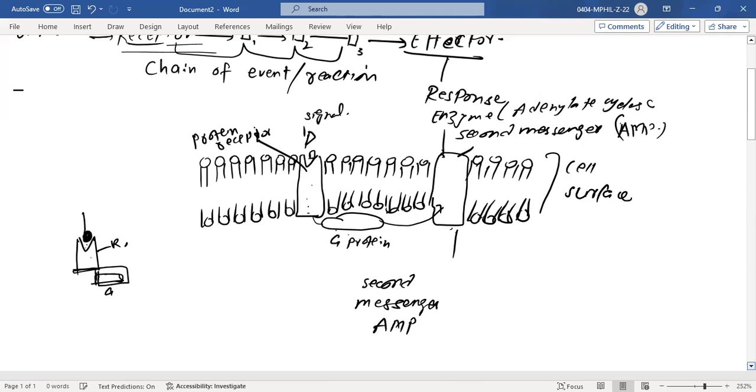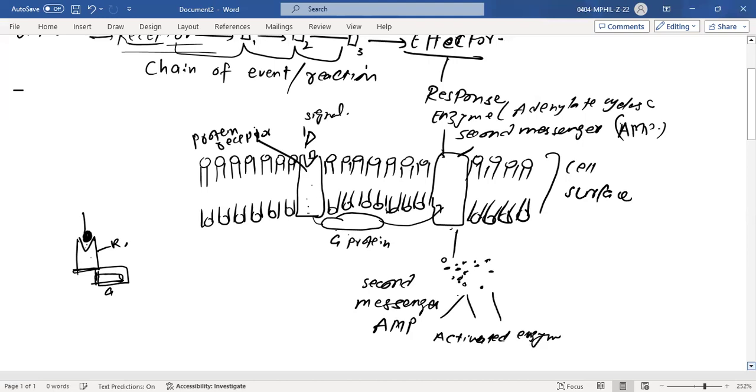Like here you have a number of activated enzymes. So all these are what? They all are active enzymes, the activated enzymes.